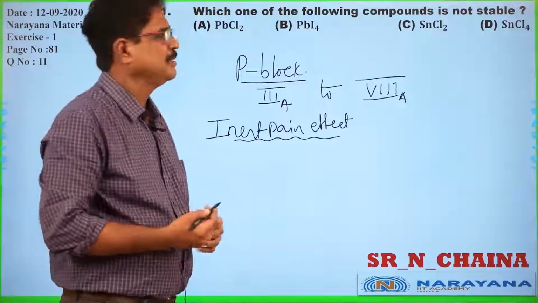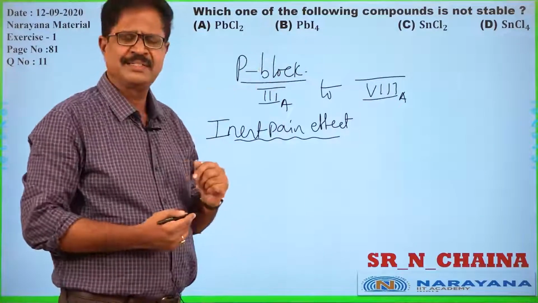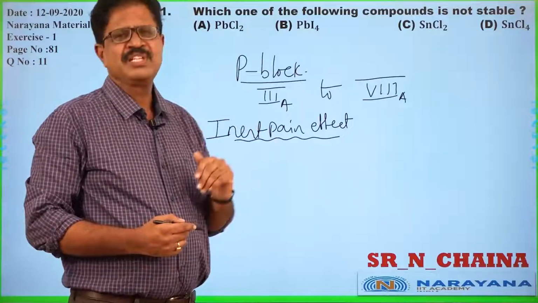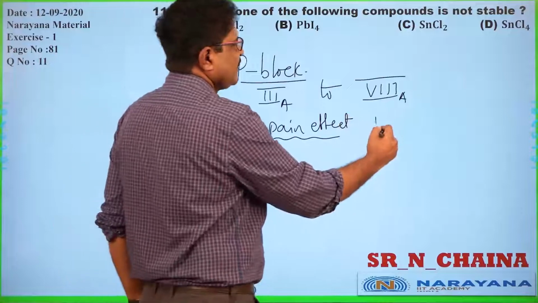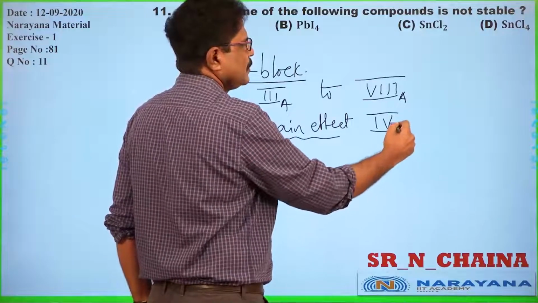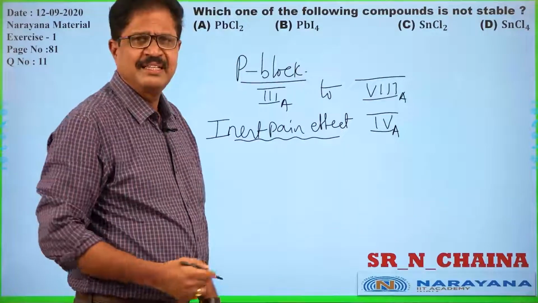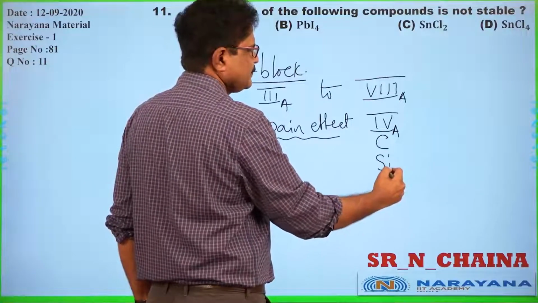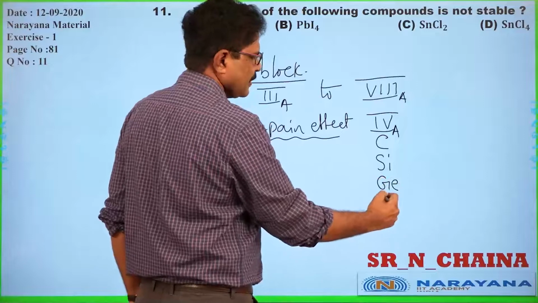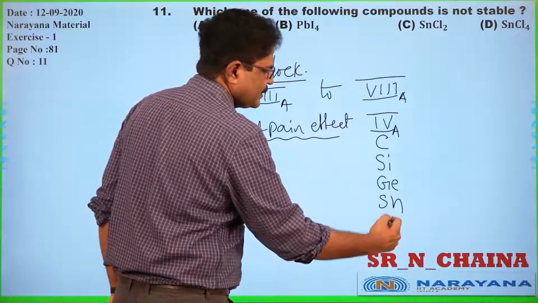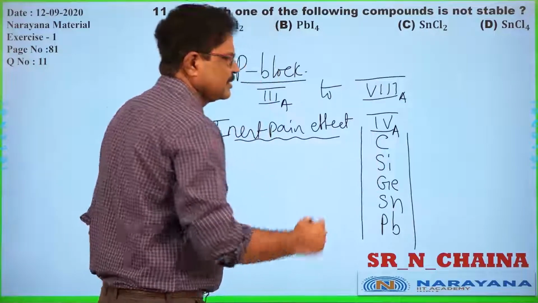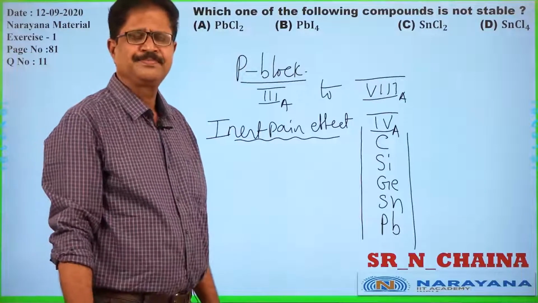Let us go with the fourth group. We will discuss the example through the fourth group elements: carbon, silicon, germanium, stannum and lead. These are all very familiar to you.